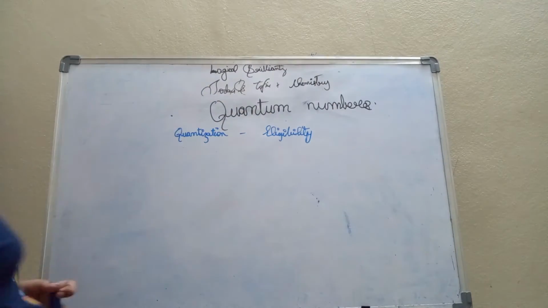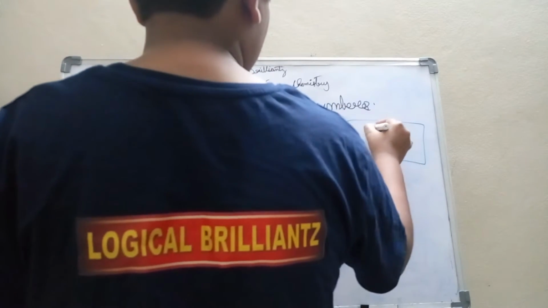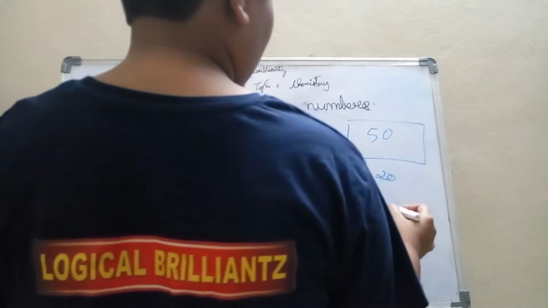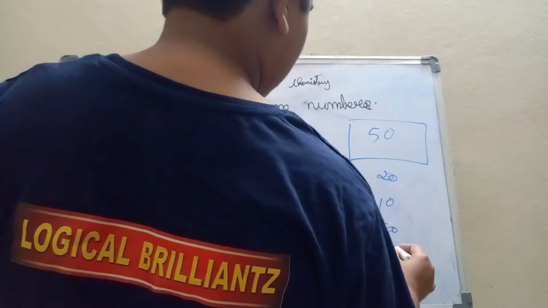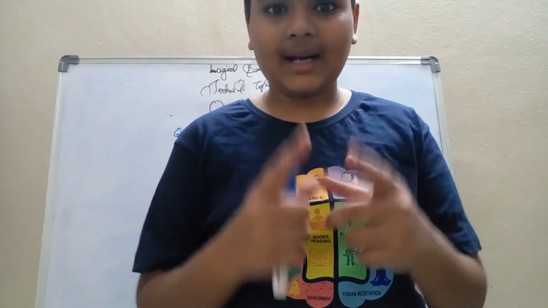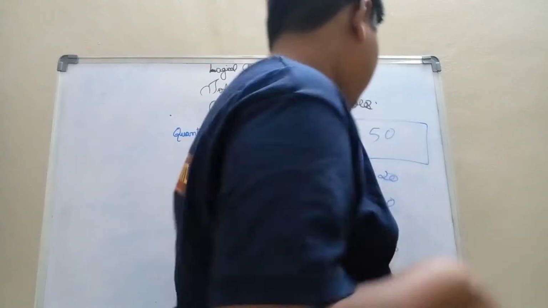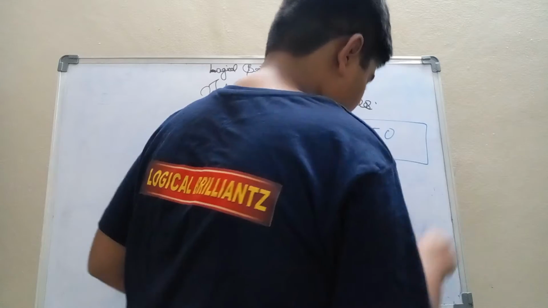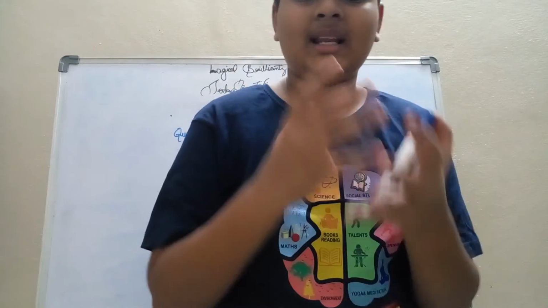For example, let's take money. There is a 50 rupee note, a 20 rupee note, a 10 rupee note, or a 500 rupee note, a 200 rupee note. Only some numbers of notes are there, but there is no note for 25 rupees. There is a note for 100 rupees, and again there is no note for 150 rupees. There is no note for 250 rupees. So only some amounts have notes.